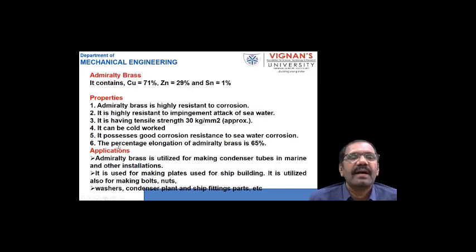The percentage of elongation of this brass is around 65%. It is used in making condenser tubes in marine and other installations. It is used for making plates and in shipbuilding. It is also used in making bolts and nuts, washers, condenser plant, and ship fitting parts, etc. These are the applications.